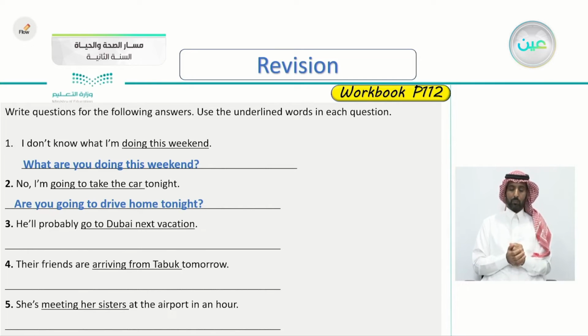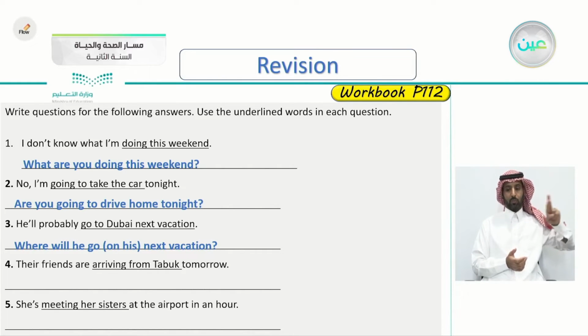Number 3, he'll probably go to Dubai next vacation. So focus here on go to Dubai next vacation. So what's the question here? Yes, where? Because we're asking for a location here. Where will he go on his next vacation? Or you can say, where will he go next vacation? So once you see that the word Dubai is underlined, you know that they're asking about a location. And how do we ask about a location? We use the word where. Again, where will he go next vacation or on his next vacation?